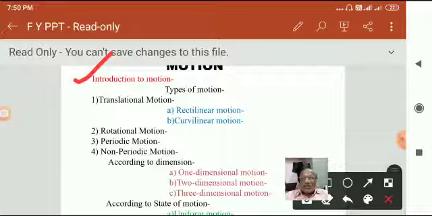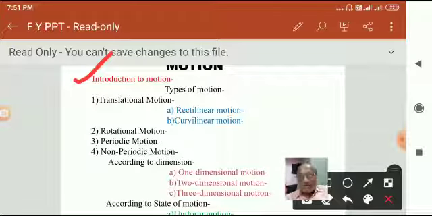In such a type of motion, only one coordinate out of three is required to specify the motion of the object in space with respect to time. For example, motion of a train along a straight railway track, a man walking on a straight road, an object falling freely under gravity. These are one-dimensional motion, where one coordinate is necessary.